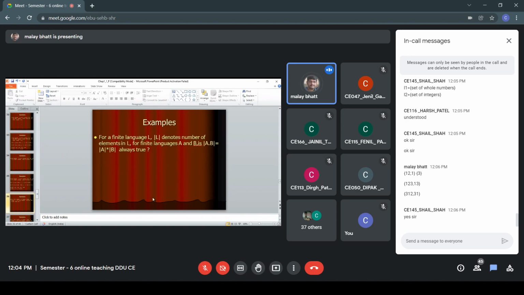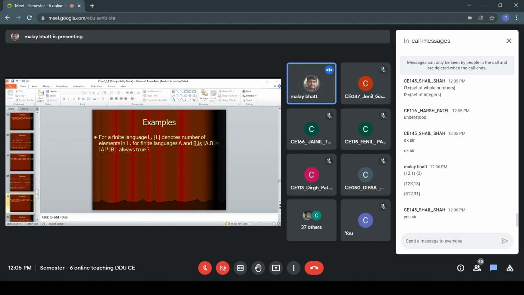Okay, now let us have a new question with us. Find for a finite language L. It is a very tricky question, right? Not easy to solve. For a finite language L, so the language is finite. We don't have to think about infinite languages. For a finite language L, mod L denotes the number of elements in L. We are aware of this definition.